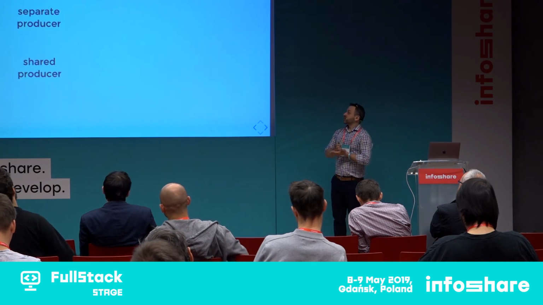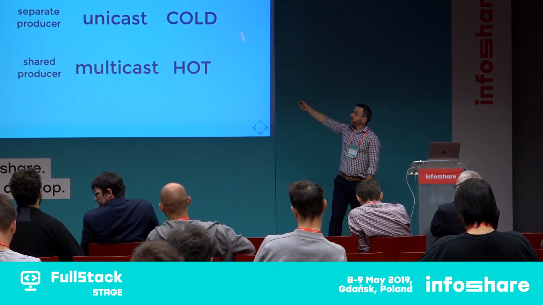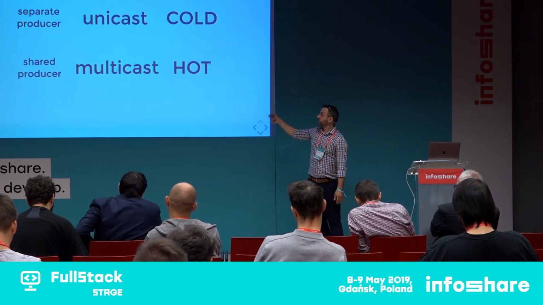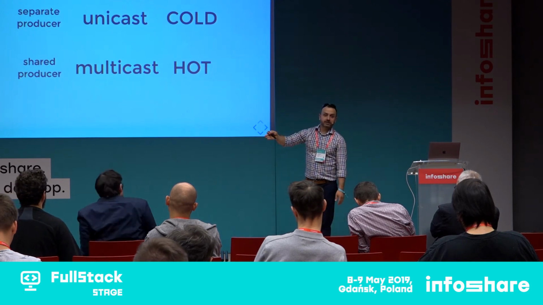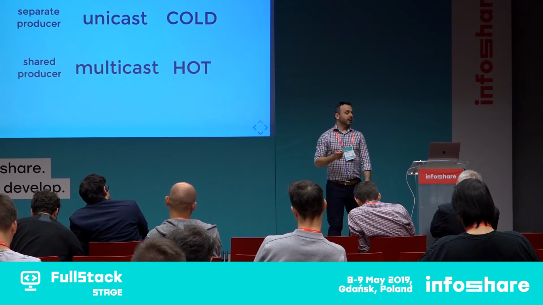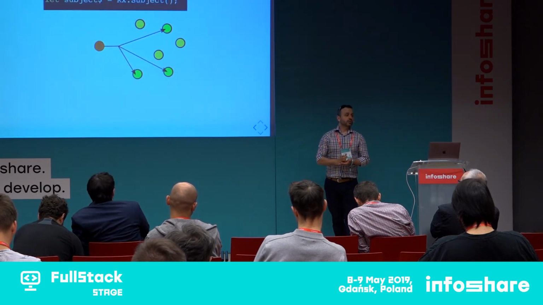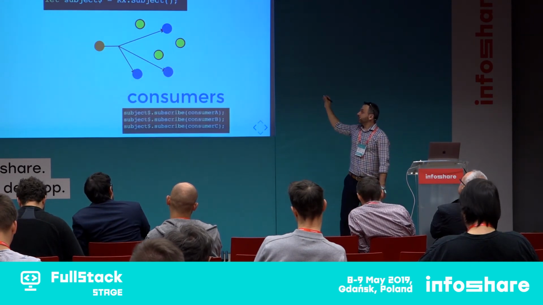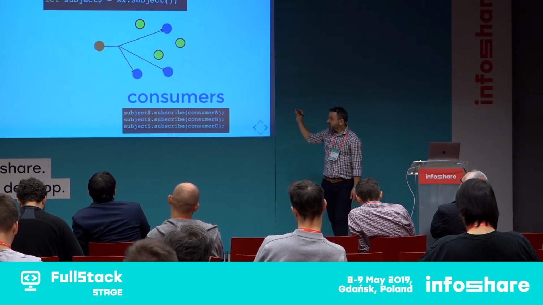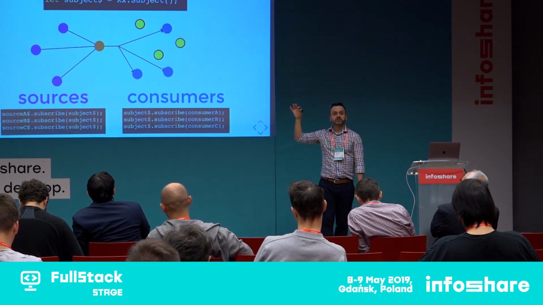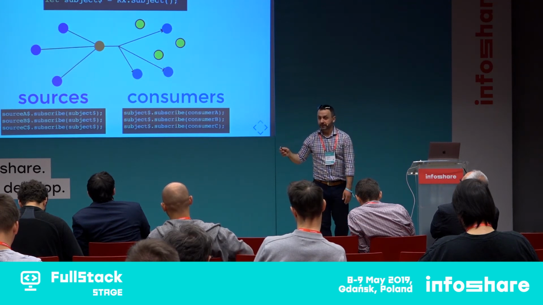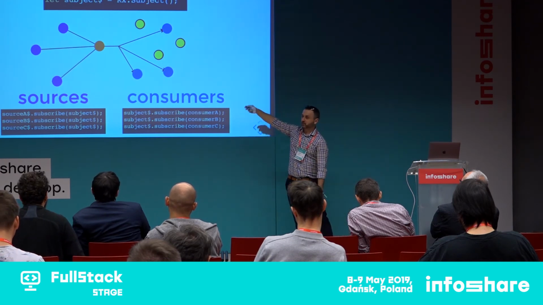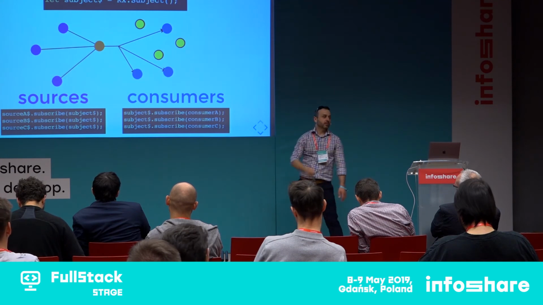So, to sum up, cold streams are unicasting. It means that for each subscriber there is a separate producer, so no sharing values. Hot streams means it's multicasting between all the subscribers and the producer is being shared. An example code with the subject: we're creating a subject with just Rx subject, and multiple subscribers can subscribe to the subject, and the subject itself can subscribe to multiple data sources. So it doesn't have to be one producer, it could be multiple producers, but this sharing takes place at this point.